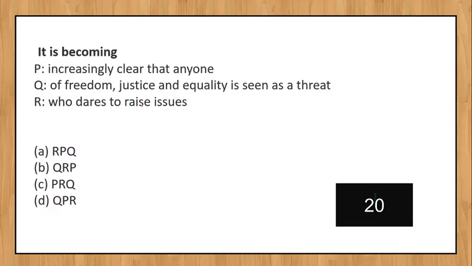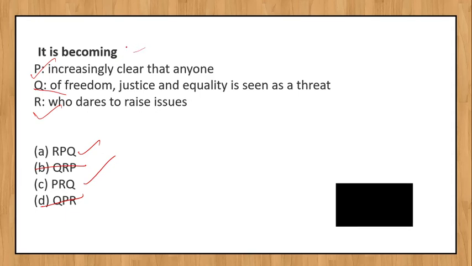Okay, next question. "...of freedom" is incorrect. So Q cannot be the starting sentence. RPQ. So we are left with 2. Now you determine whether R or P is the starting sentence. "It is becoming very clear" is the kind of sentence we see in the news.